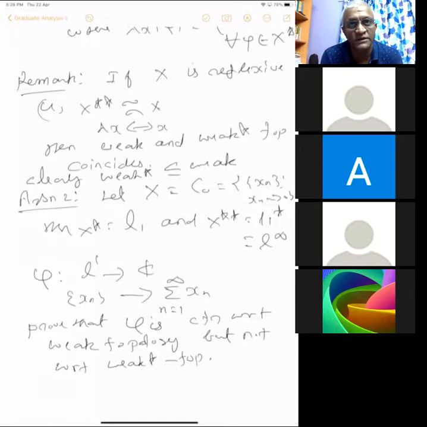If something is continuous with respect to the weak star topology, then if something converges weakly, it converges weak star, so the limit will also converge. So I have to write it the other way, right? Is that right?